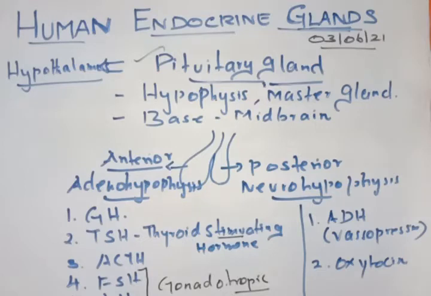In the sense that the pituitary cannot produce the final hormones itself, but it will enter into the respective gland. For an example, the hormone which is secreted by the thyroid gland is called T3, T4, that is thyroxine. Thyroxine is a hormone. I will write it so that you will understand. So just one example I just gave you. The hormone called thyroxine is produced from the pituitary gland. Sorry, not the pituitary gland.